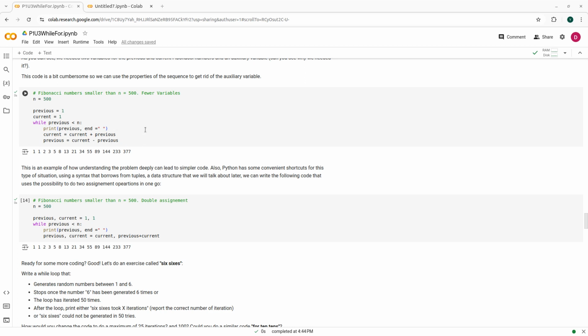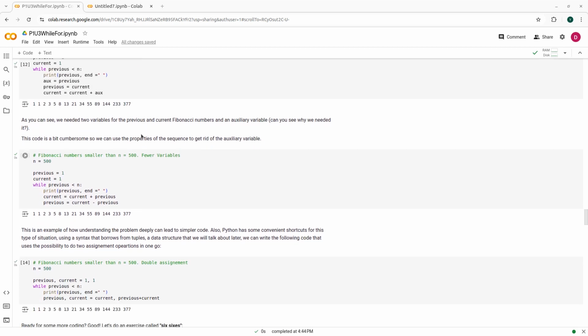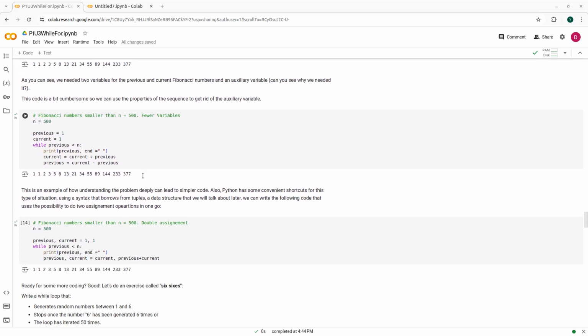code shorter. This is not particularly that much better than before, but a nice thing here is that knowing the mathematical properties of the problem allows me to write shorter code. So programming is also a discipline where knowing what I'm doing and knowing the problem that I want to use my code in can help me quite a lot.